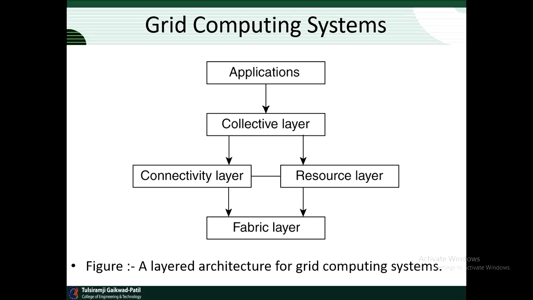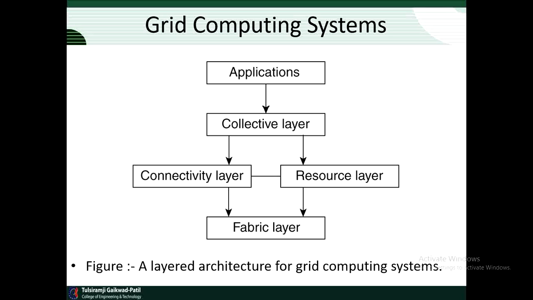The architecture consists of 4 layers. So we can see very easily there are 4 layers in the architecture of the grid computing system. The lowest fabric layer provides interfaces to the local resources at a specific site. Note that these interfaces are tailored to allow sharing of resources within a virtual organization. Typically, they will provide functions for querying the state and capabilities of a resource, along with functions for actual resource management.